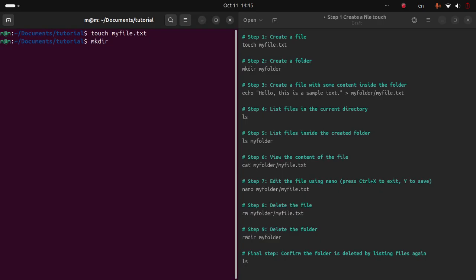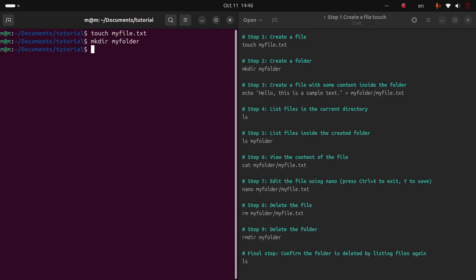So make directory, that means I want to create a directory, then I have to name the directory. So I want to name the directory myfolder. So my folder directory is created.